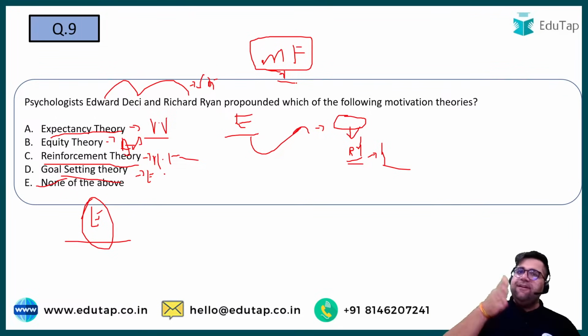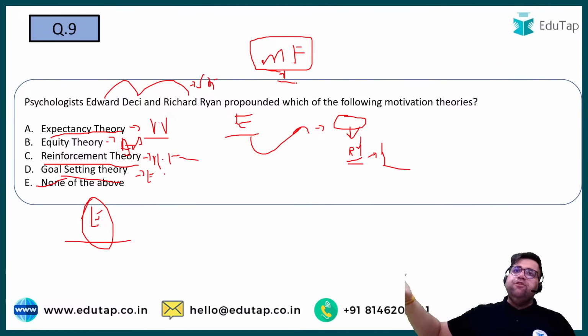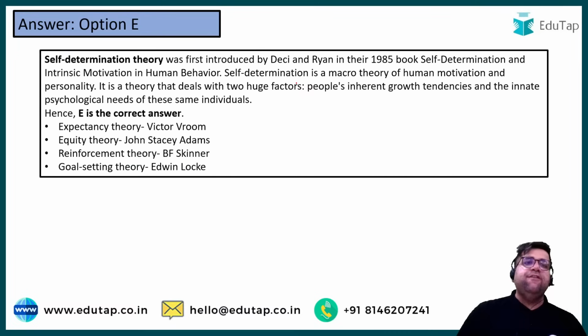Expectancy links what? Effort to performance. Performance to outcome is the component of instrumentality. And under valency, you check whether the outcome which you have received is valuable or not. And valency can have how many values? Try to recall in your mind. Three values, right? Positive one, negative one and zero. Cool. So that's enough for question number 9.